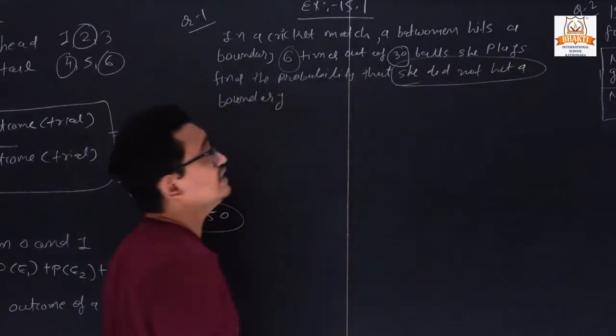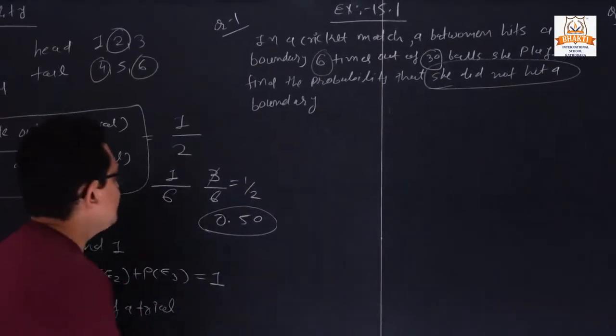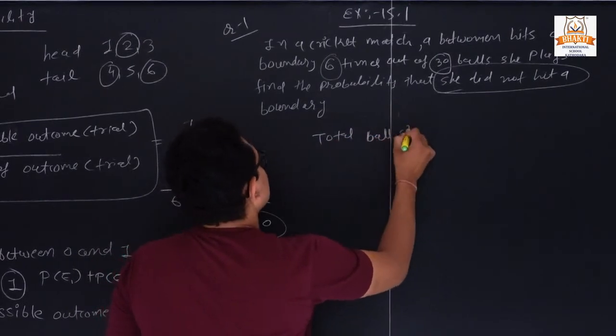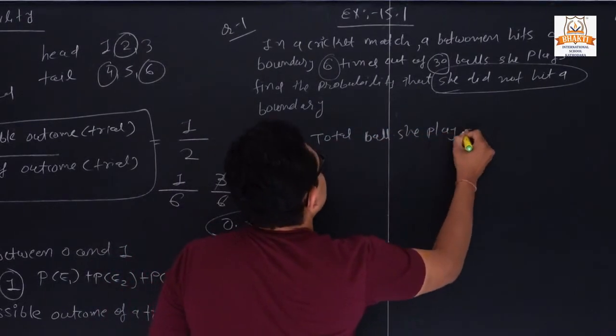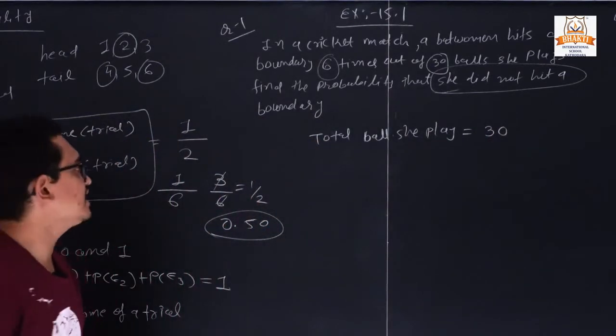You must remember that thing. She did not hit a boundary. So it means what? Total balls she plays, it is 30. Clear? Total balls she plays, it is 30.